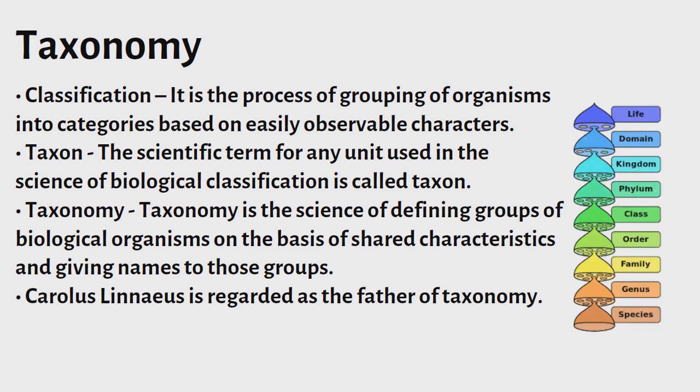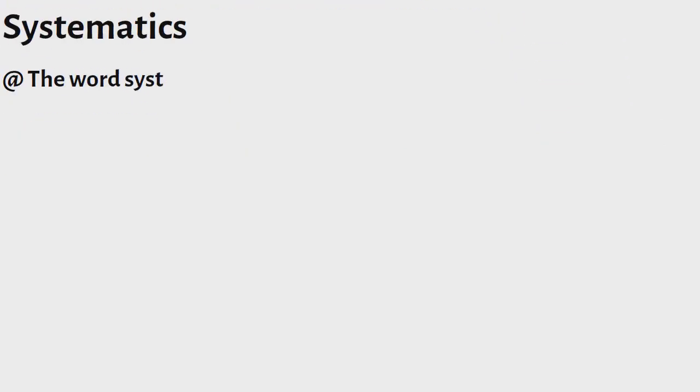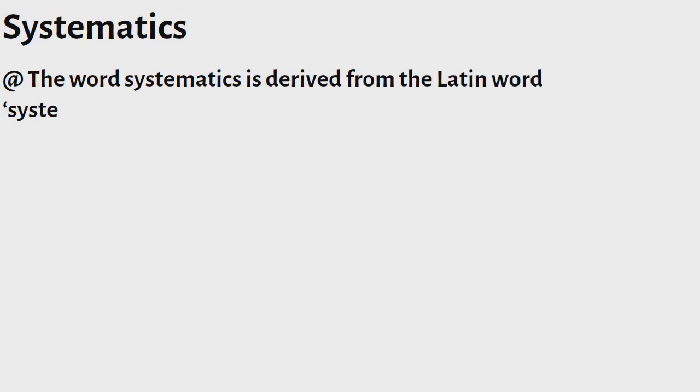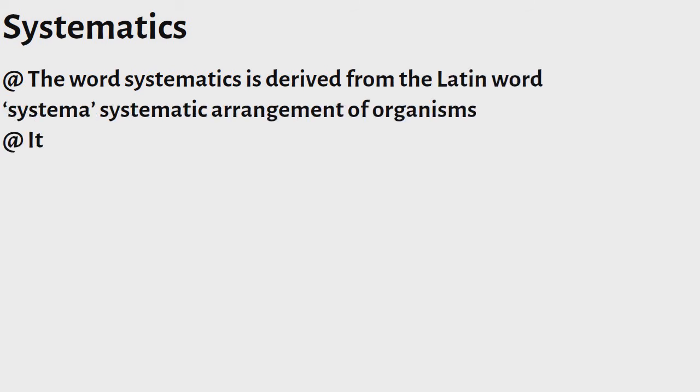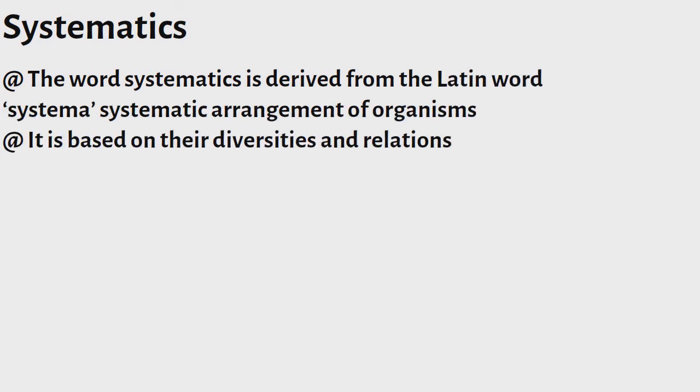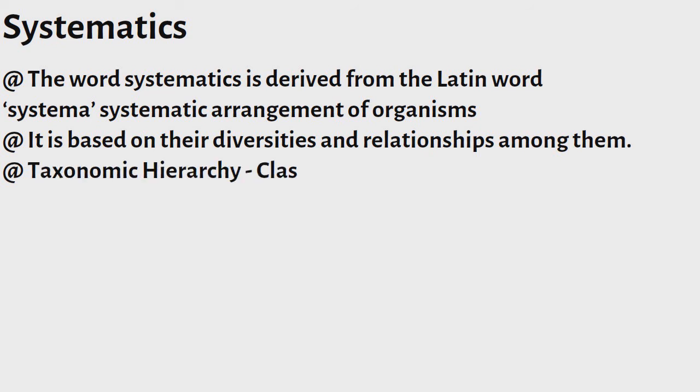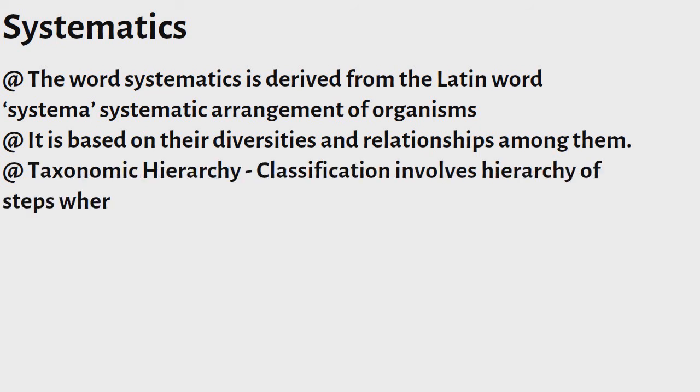The scientific term for any unit used in the science of biological classification is called taxon. Systematics. The word systematics is derived from the Latin word systema, the systematic arrangement of organisms. It is based on their diversities and relationships among them.